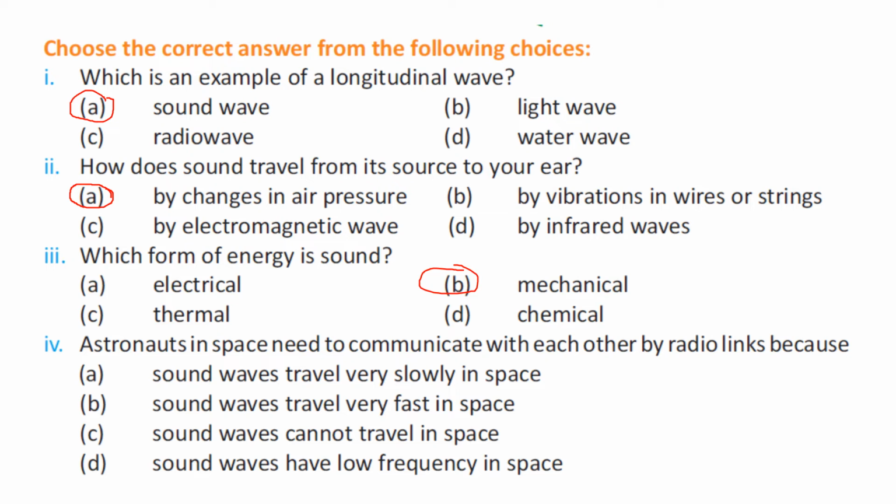Astronauts in space need to communicate with each other by radio links because sound waves travel very slowly in space, sound waves travel very fast in space, sound waves cannot travel in space, sound waves have low frequency in space. So the right option is option C. Because astronauts in space need to communicate with each other by radio links because sound waves cannot travel in space, right? So this is the right answer.